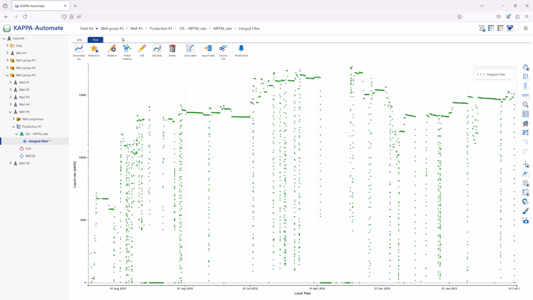This concludes this session on filtering production data using the integral filter.